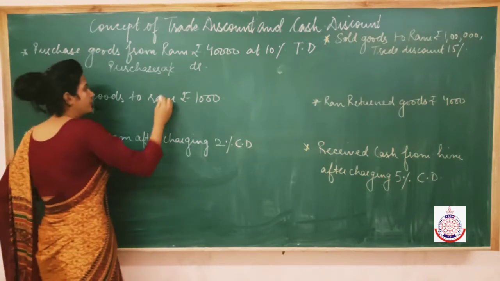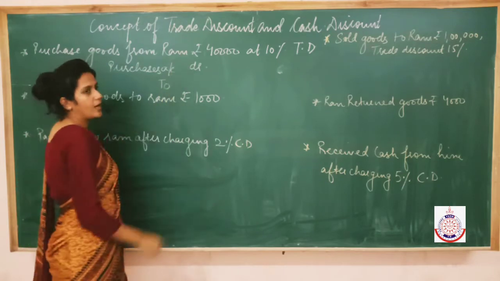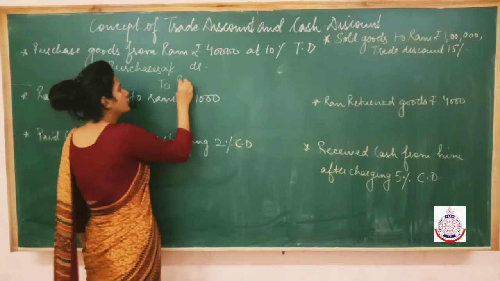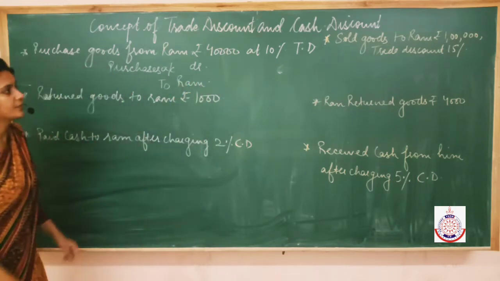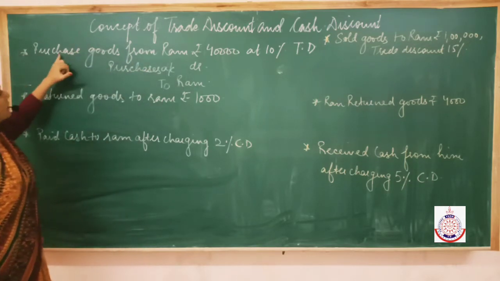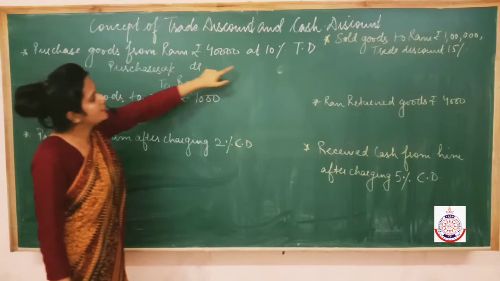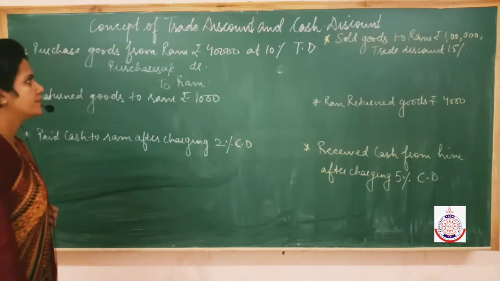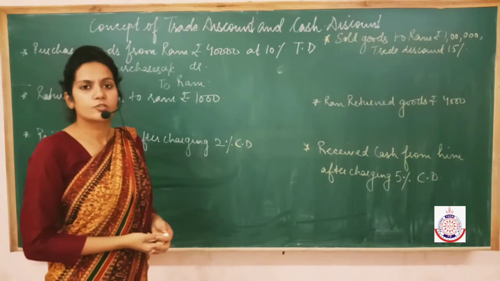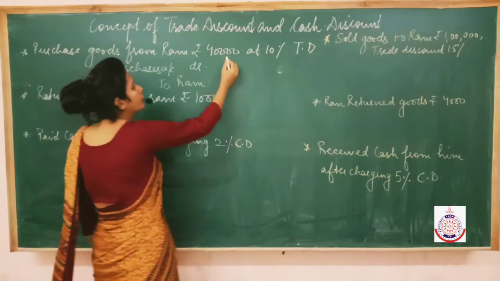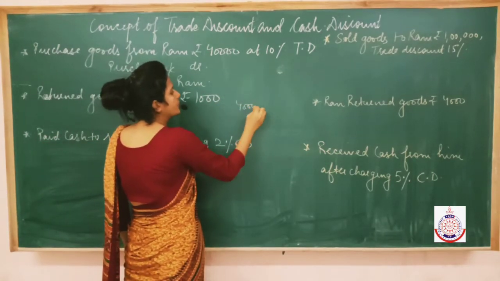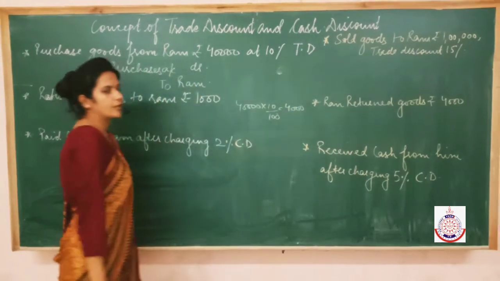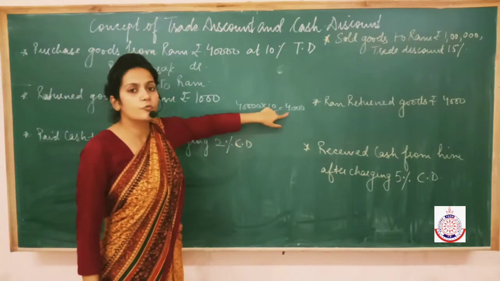And as the goods have been purchased on credit, Ram becomes my creditor. He is the giver of the goods. And as per the rule of personal accounts, we have to credit. So purchases to Ram. Now we have purchased goods from Ram at 10% trade discount. It means Ram has given us 10% trade discount. Now, as it is trade discount, it will not be shown in the books of accounts. So what we have to do? 40,000, 10%. Just take out 10% of 40,000. It is 4,000. It means Ram has given us a discount of 4,000.